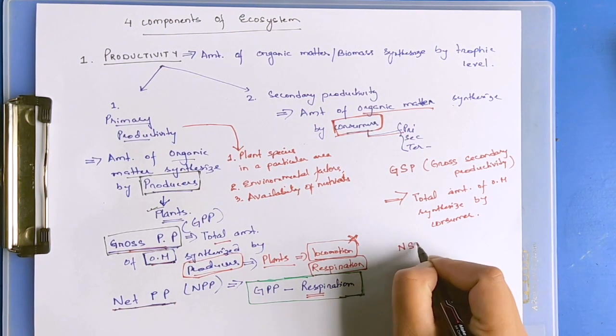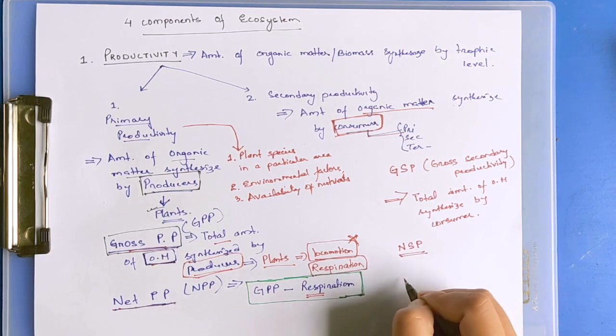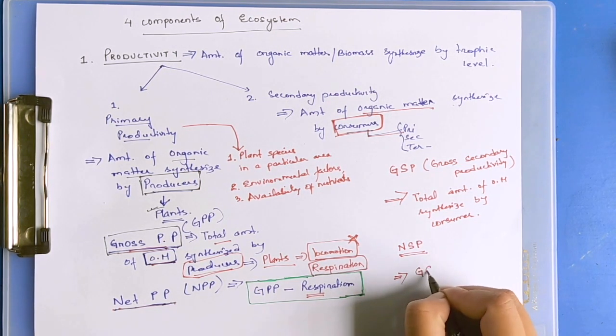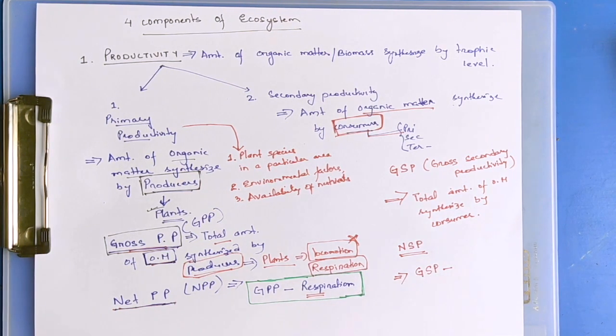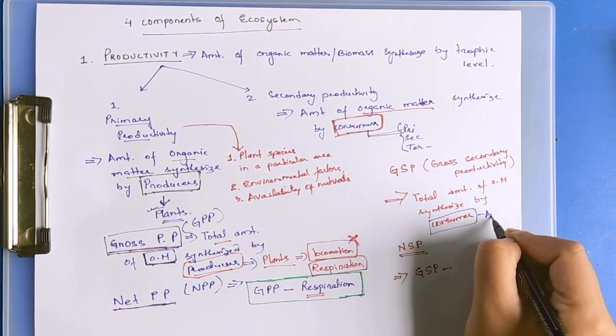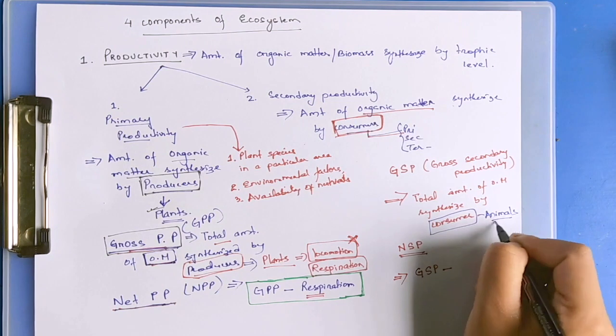Net secondary productivity is the gross secondary productivity minus the energy used by consumers. Consumers are mainly animals, including humans.